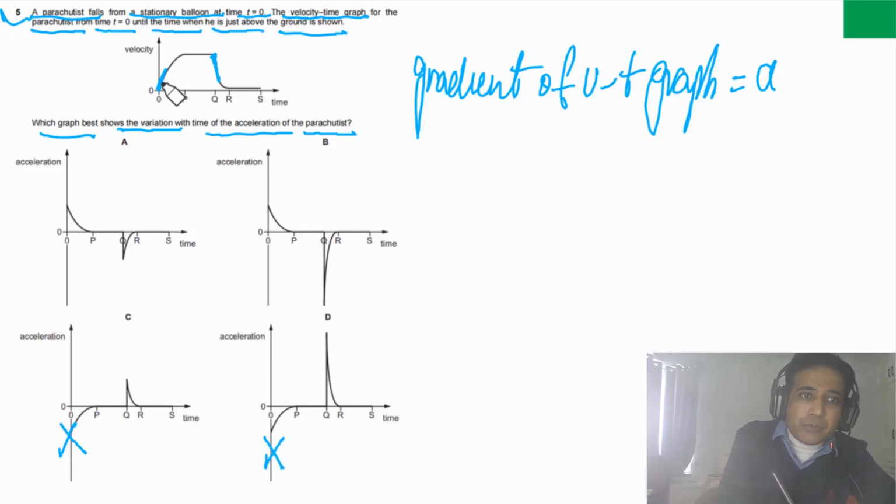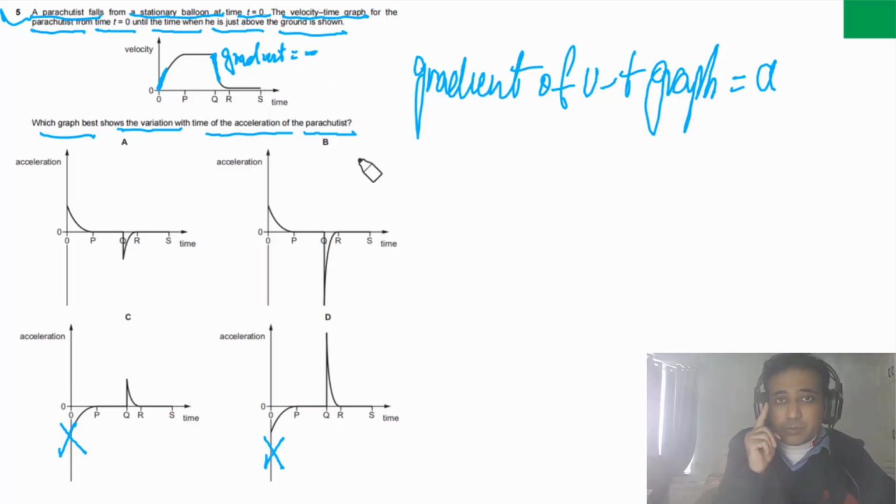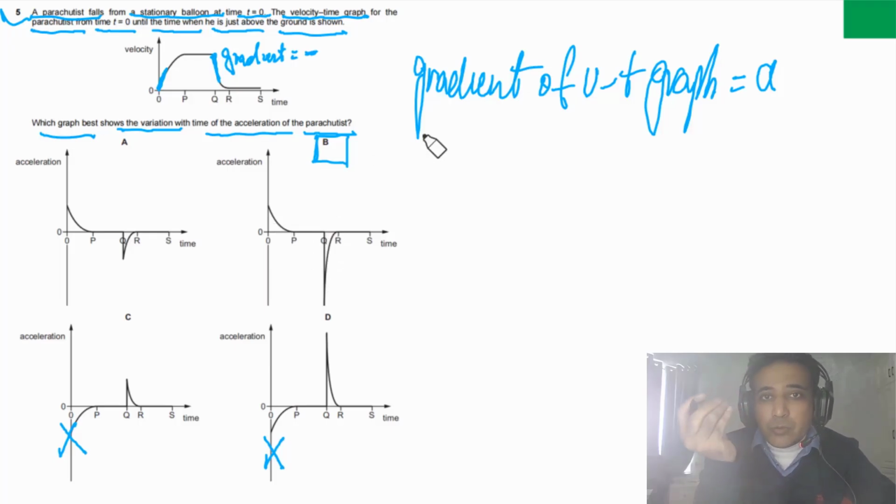If we compare these two gradients, this acceleration has to be greater and this gradient is negative. So the negative acceleration has to be much greater. The answer for this question has to be B, because this acceleration is small, almost equal to this one, and this one is much greater than the initial acceleration. So the answer for this question is B. That's all you need to understand.